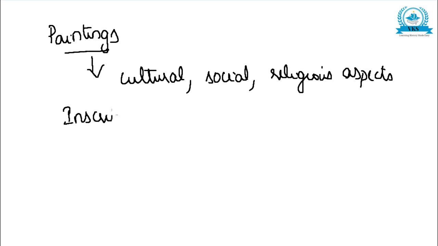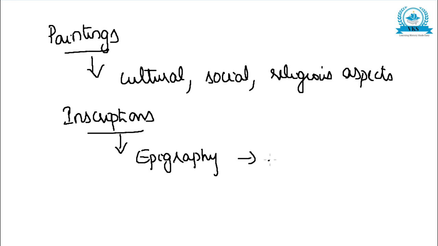Next is inscriptions. The study of inscriptions is known as epigraphy. Inscriptions are the most valuable and reliable direct source in writing history.